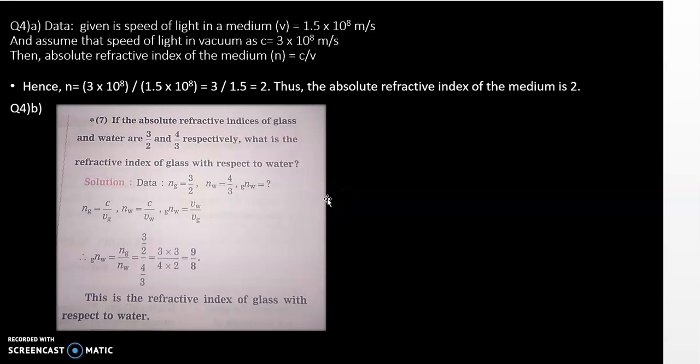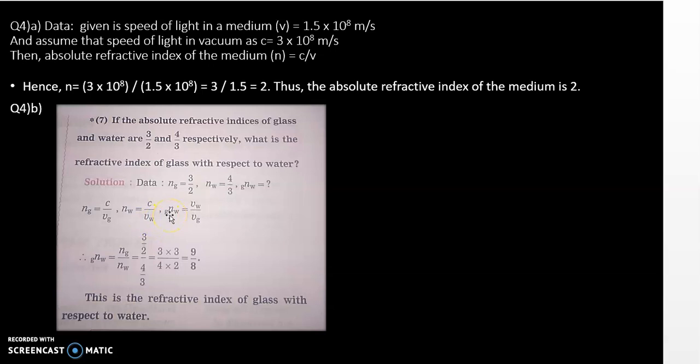Now the last one. The absolute refractive index of the glass and the water is given as 3 upon 2 and 4 upon 3. Absolute refractive index we write as n. So this is about the glass, 3 upon 2. This is about the water, 4 upon 3. You have to find the refractive index of the glass with respect to the water. First apply the formula of absolute refractive index of glass. What is it? Velocity of the light in the vacuum upon velocity of the light in the given medium. So that is glass. The same formula here also: velocity of the light in the vacuum upon the velocity of the light in the water.